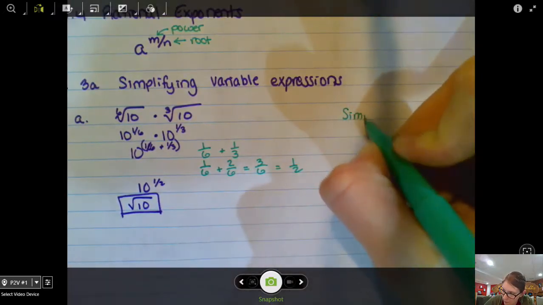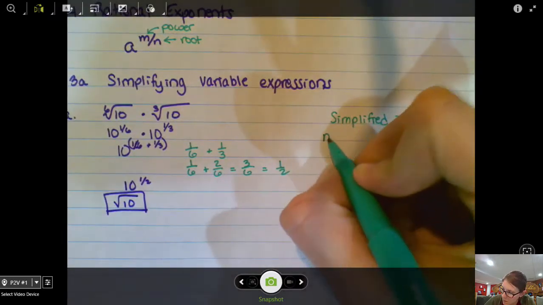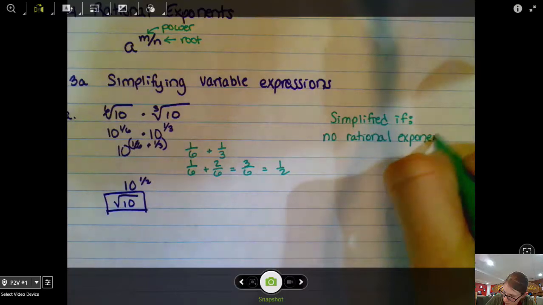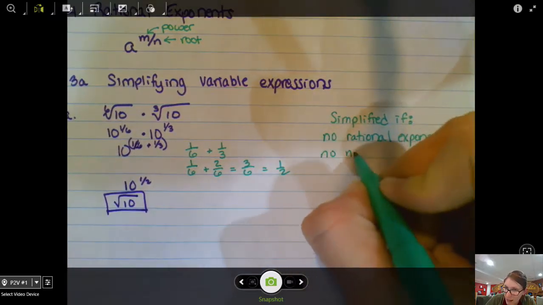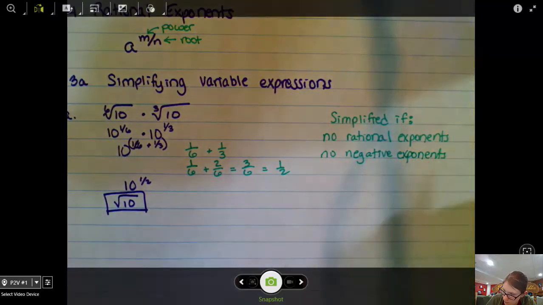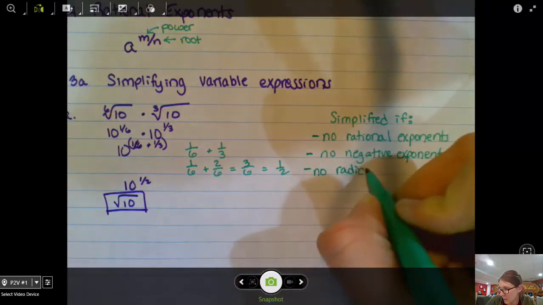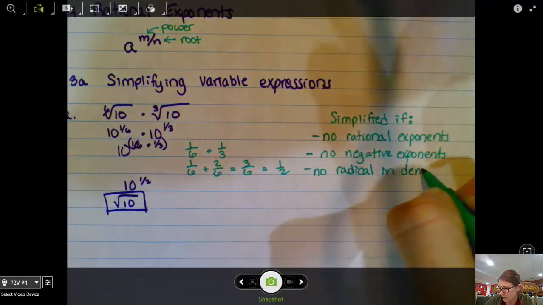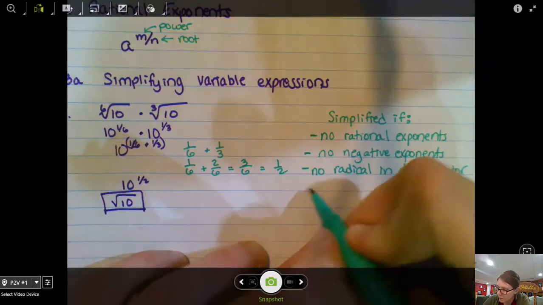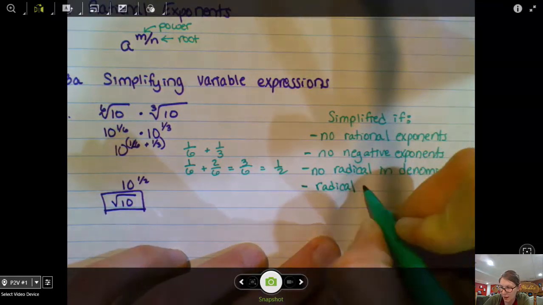We're simplified if there are no rational exponents, no negative exponents, no radical in the denominator, and our radicals are combined.